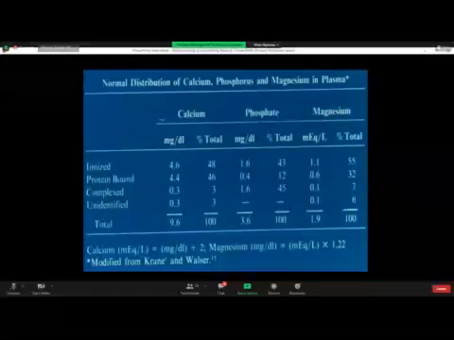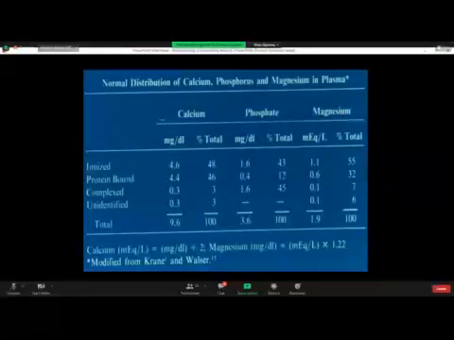When we write capital C, small a, plus 2, that is the valency, so that means the ionic form of calcium. Then protein bound is 4.4, and unidentified and complexed is 0.6 milligram. So more than half of the calcium circulates in the plasma in the ionic or ionized form.